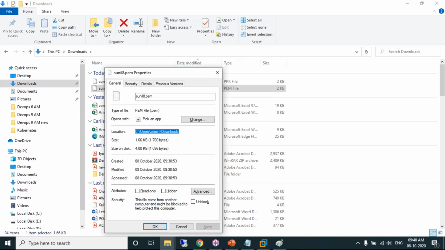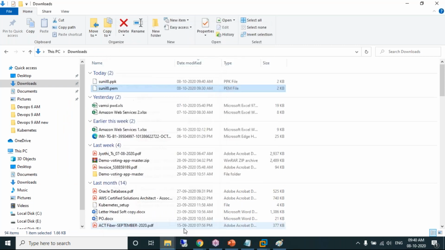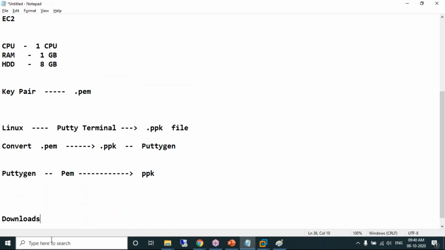I'm done. Please observe here what I have done using PuTTYgen. Sorry, I have uploaded the PEM file and I have downloaded the ppk file. I have generated the PuTTY private key. This is done by using what? PuTTYgen. So you successfully know how to use PuTTYgen, how to upload the PEM file and get the ppk file. Now my ppk file is ready.